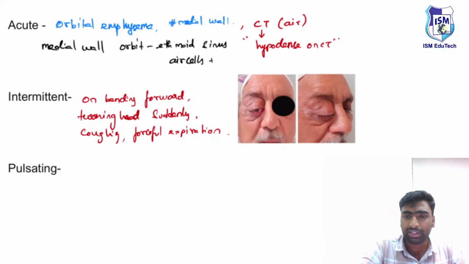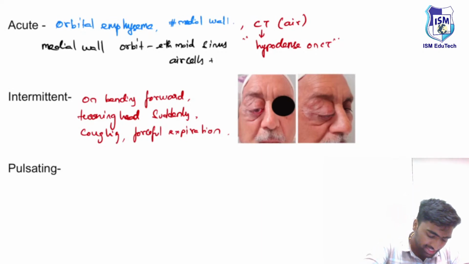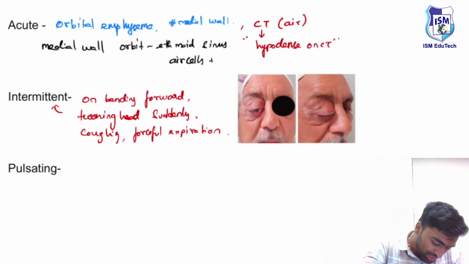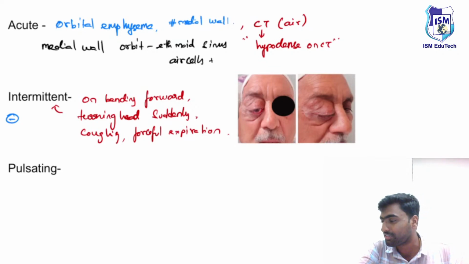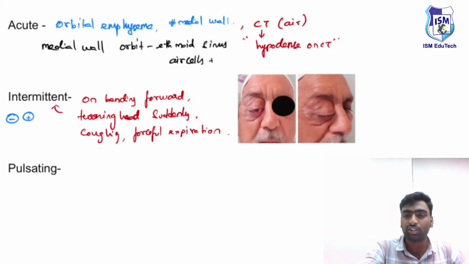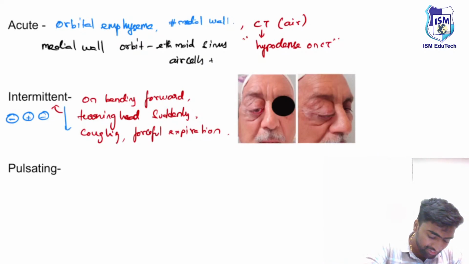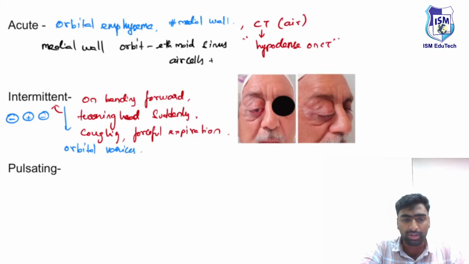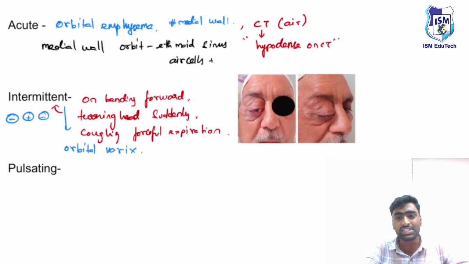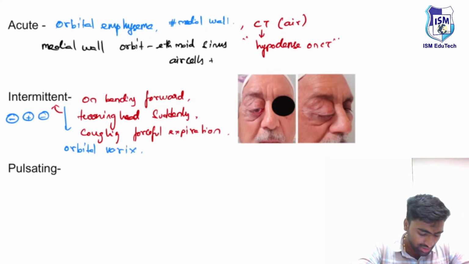So if you see these features in a proptosis patient, you will think of intermittent proptosis. And we saw in the last question, this type of intermittent proptosis is usually absent, and when these features are present there will be proptosis, followed by it becoming absent, meaning it becomes normal. So this intermittent type will be present in a case of orbital varices, or you can just call it orbital varix. Fine. You just remember.